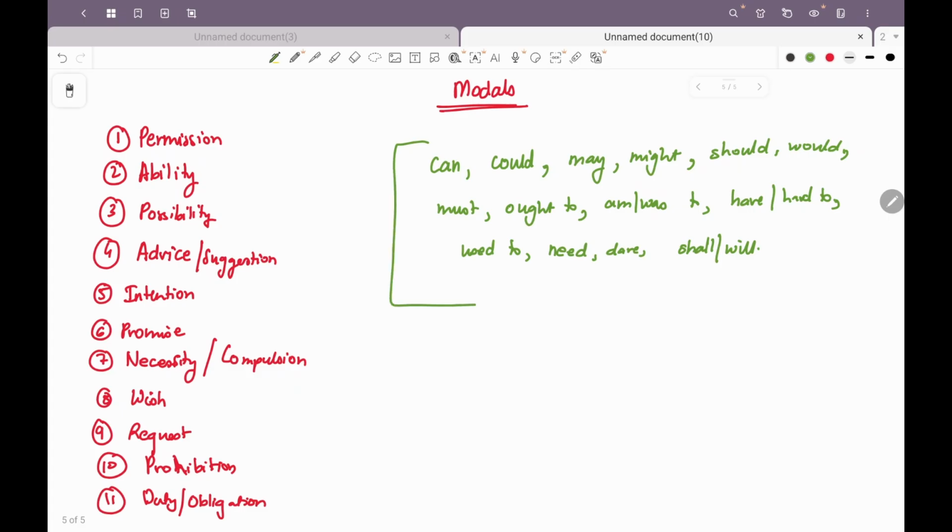Right? These are the most common used modals which are also important from your exam point of view.